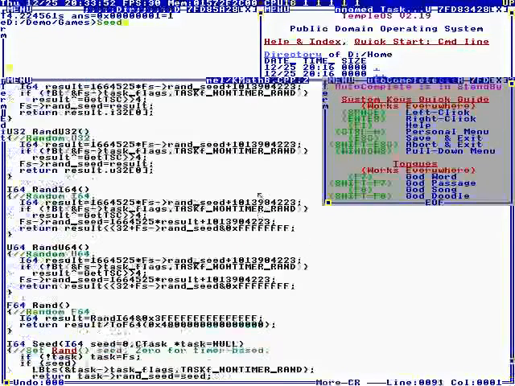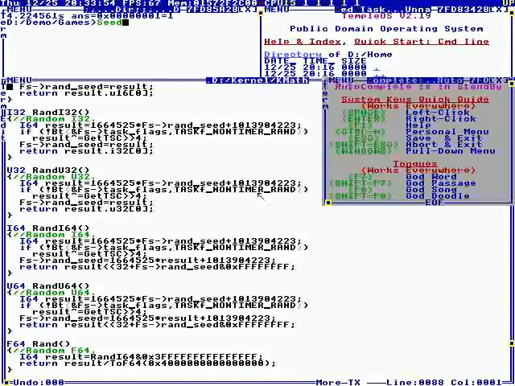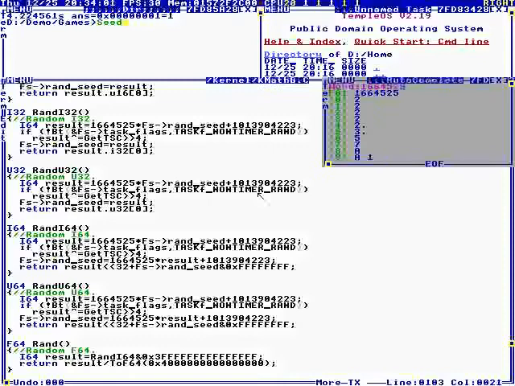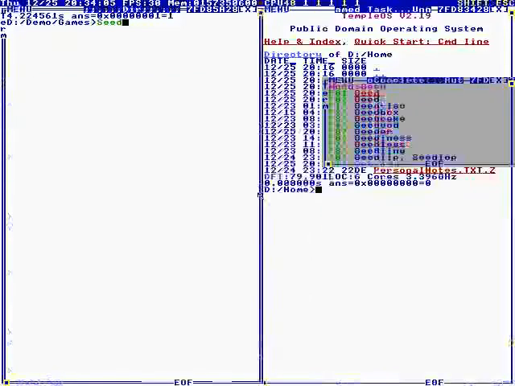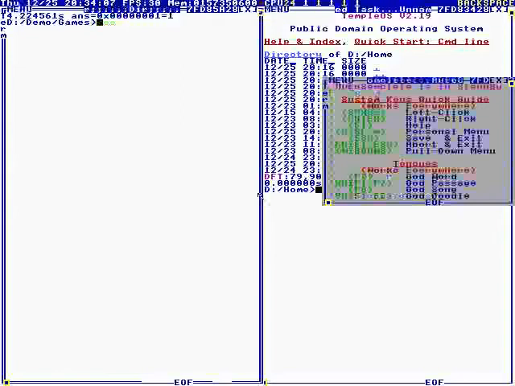Basically, it multiplies by some crazy numbers, and it's not very random. These are pseudo-random. But if you enter the timestamp, maybe you don't know what the timestamp is.